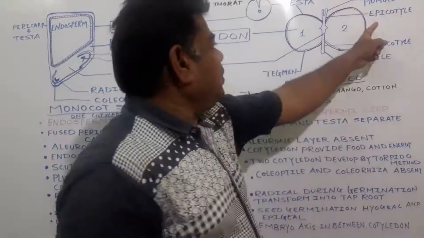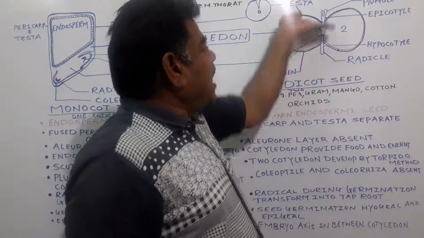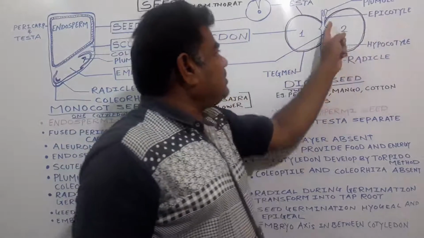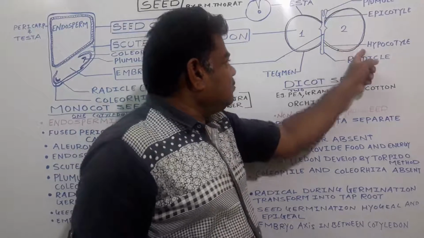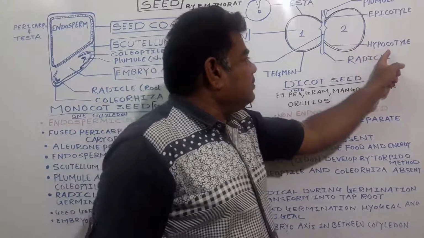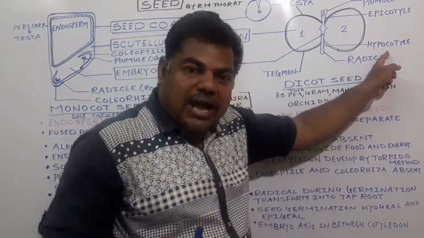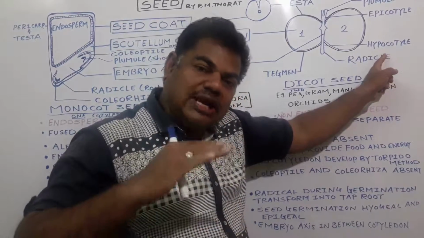This structure we call the epicotyl. Epi means above, and cotyl means the cotyledon, so above the cotyledon. And this structure, the radicle, this portion we call the hypocotyl. Hypo means below the cotyledon.